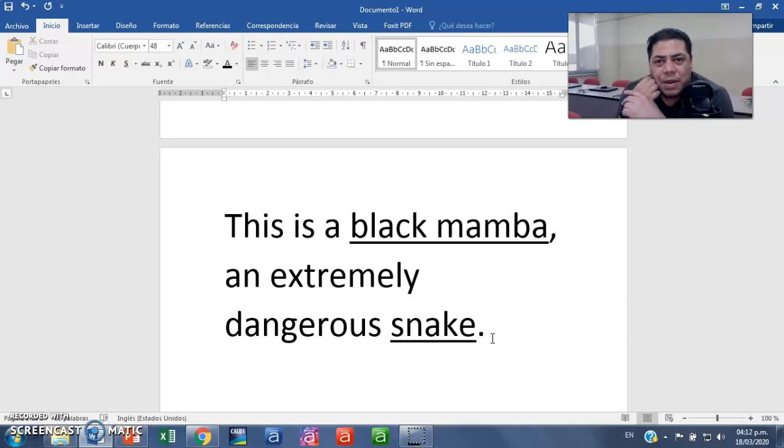Now, what is a black mamba? An extremely dangerous snake. See? So, it's the same thing. So, in other words, black mamba is a subject complement because it tells you what this is. And snake, to be precise, we are only classifying nouns. Snake tells me that this is an appositive for the black mamba, because the black mamba and an extremely dangerous snake are the same thing. See? So it can happen.